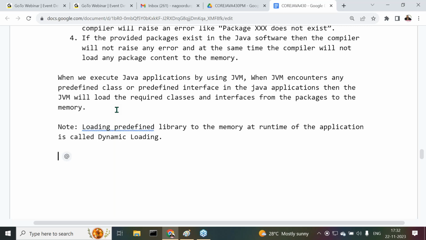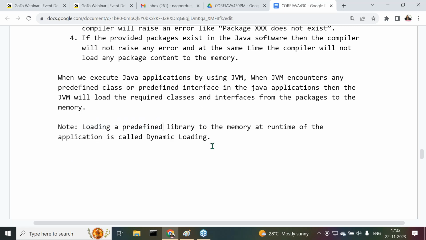If the library is loaded at compilation time, then that loading is called as what? Static loading. If the predefined library is loaded at runtime, not at compilation time, then that type of loading is called as what there? Dynamic loading. Loading a predefined library to the memory at runtime of the Java application is called dynamic loading. Understand my point clearly now?